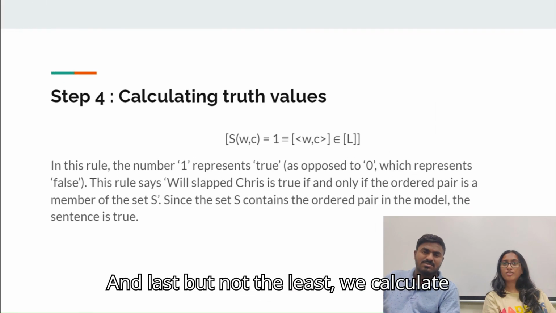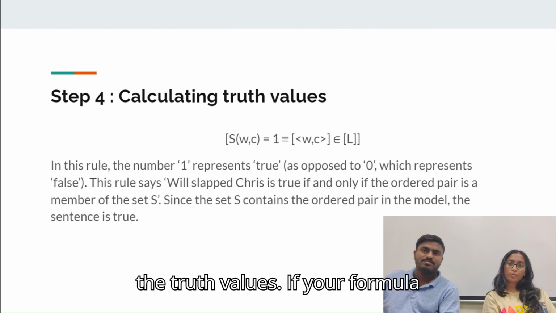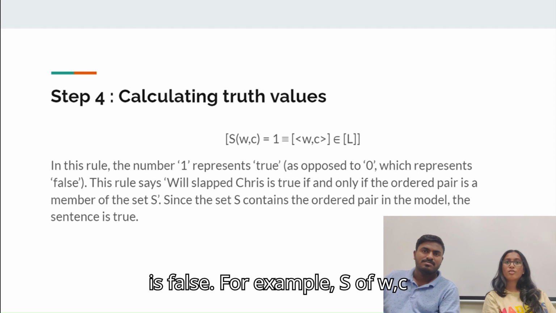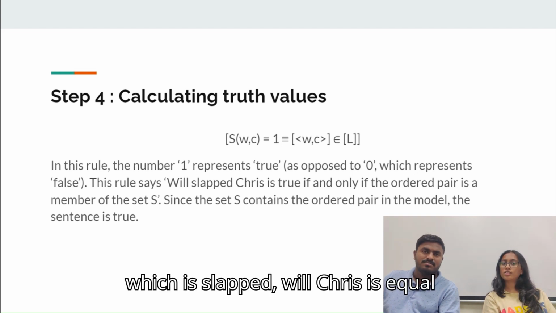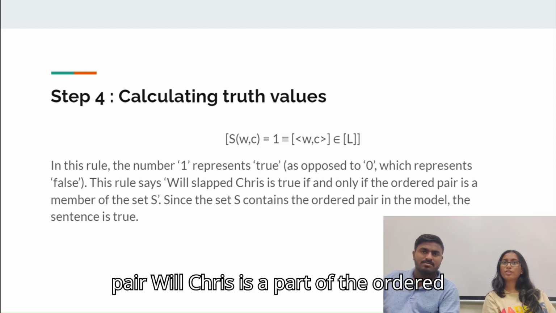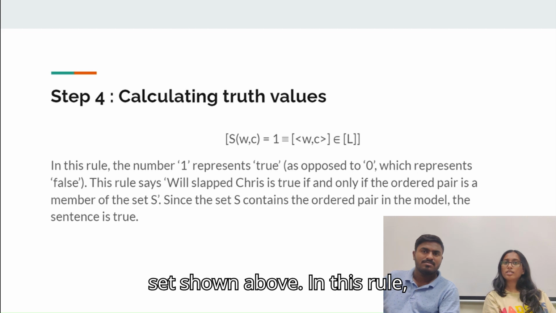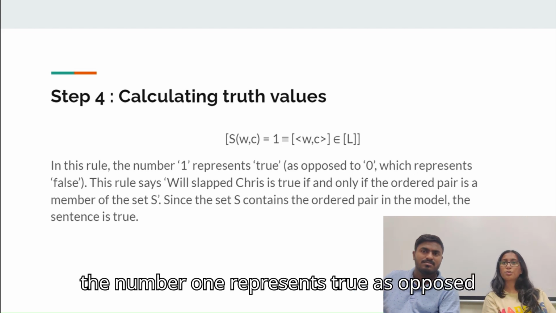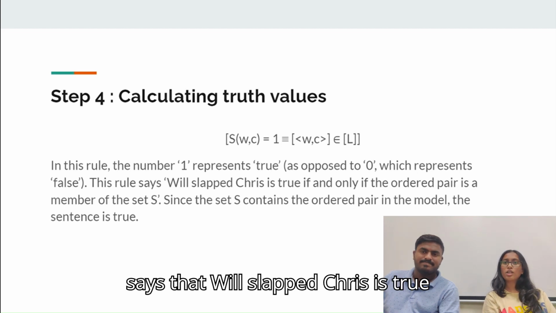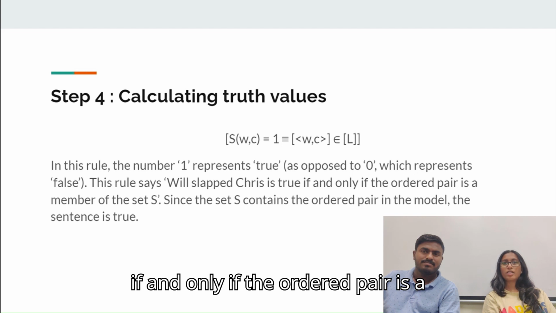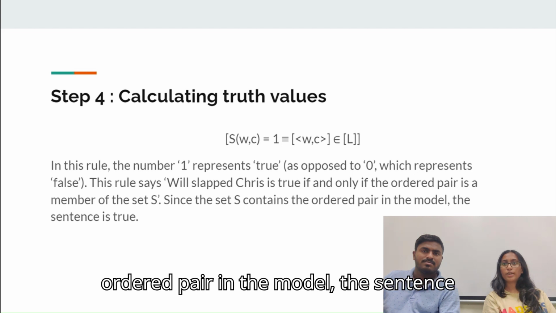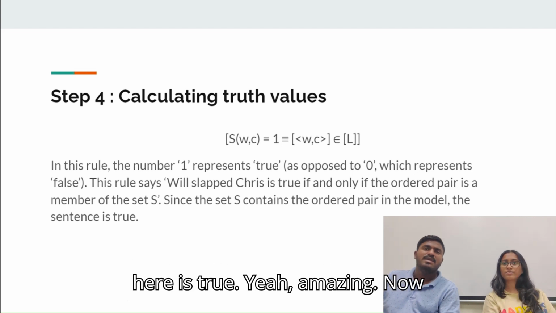And last but not least, we calculate the truth values. If your formula matches the model, then the sentence is true, and if it does not, then the sentence is false. For example, S of W C, which is "Will slapped Chris," is equal to 1 because the pair Will comma Chris is a part of the ordered set shown above. In this rule, the number 1 represents true as opposed to 0, which represents false. The rule says that "Will slapped Chris" is true if and only if the ordered pair is a member of the set S. Since the set S shown in the previous slide contains the ordered pair in the model, the sentence here is true. Yeah, amazing.